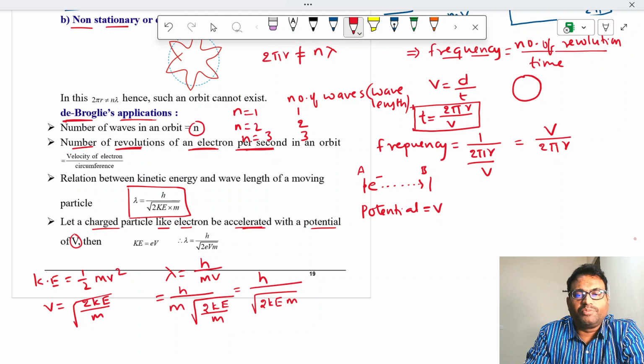That means the electron is moving. Why is the electron moving here? Because there is a potential difference maintained between these 2 points. If there is a potential difference between 2 points, and the circuit is complete, automatically the electron moves. When the electron is moving, it gains kinetic energy.